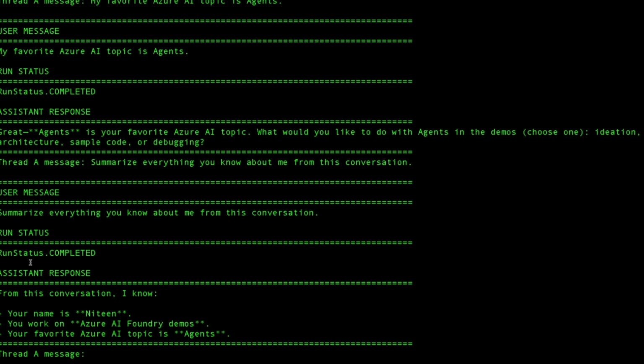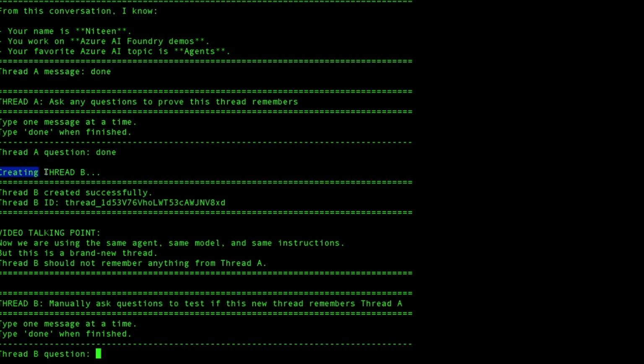So basically this agent remembers my details. My name is Nitin. I work here. That means thread A remembers previous messages. Let's end thread A. If you see here, it has created thread B. If you see, the thread ID is different, but it's the same agent. We have not created one more agent. It's the same agent, but a different thread.